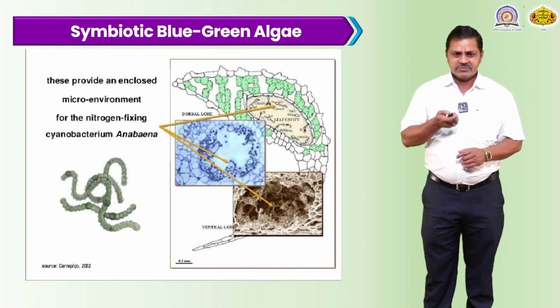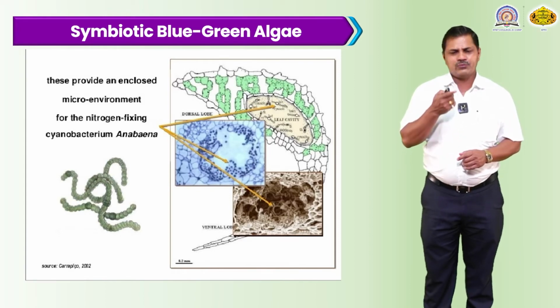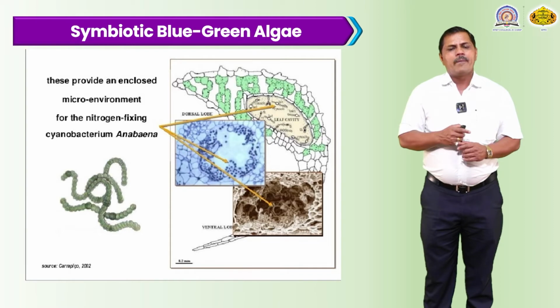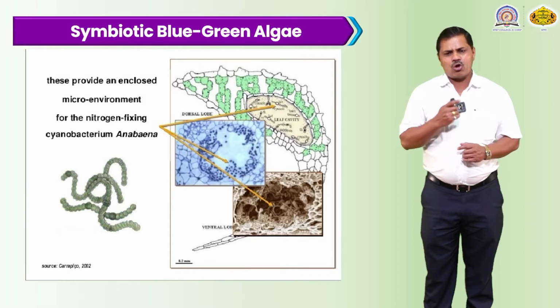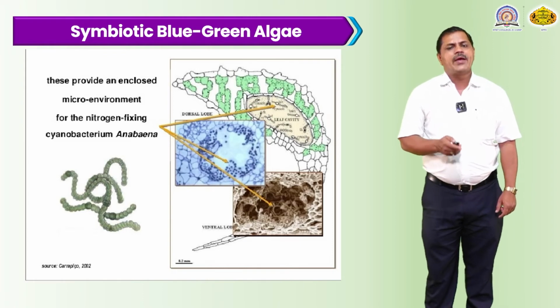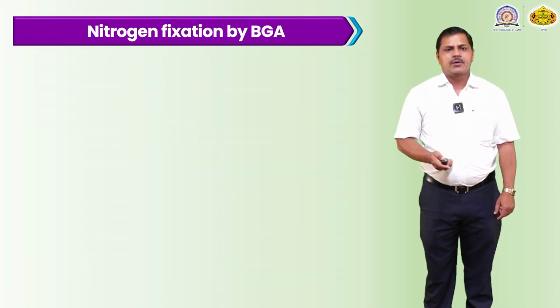There is no side effect on the plant or the leaves. These notches are developed by this colony structure, and this colony structure is very useful and beneficial for the fixation of atmospheric nitrogen.